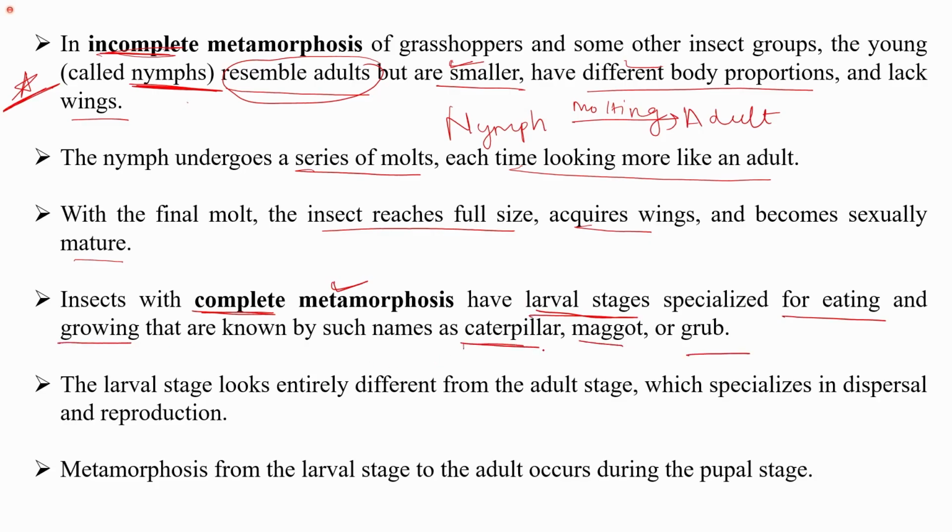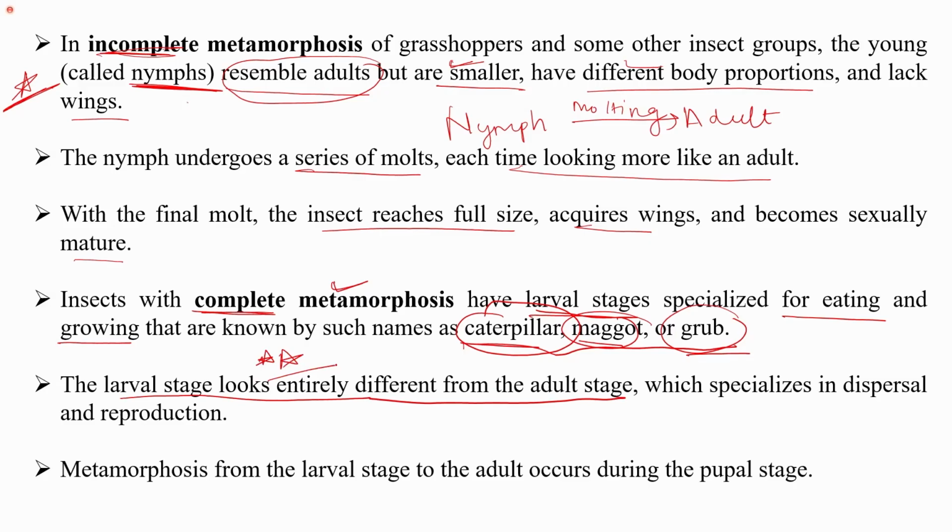So they are different names. For example, for some insects, we call them maggots. For some, we call them grubs, or commonly we know about the caterpillars, because this is the very well-known example which we learned in our previous classes also, especially in the case of butterflies. So the larval stage here looks entirely different from the adult stage. This is a very important point.